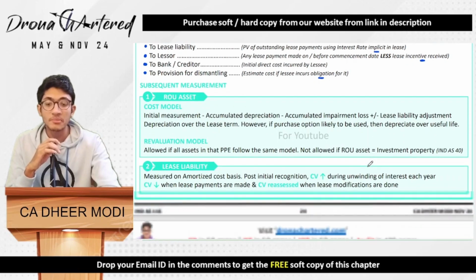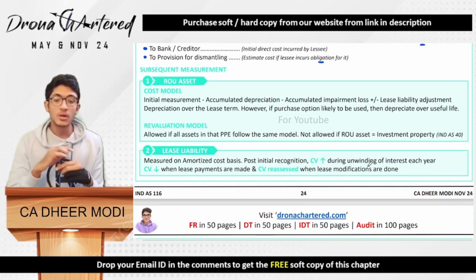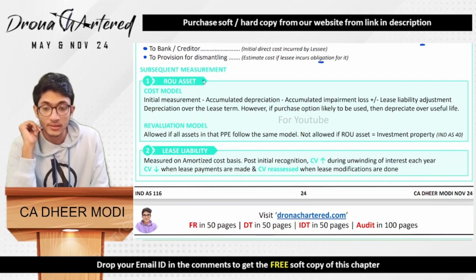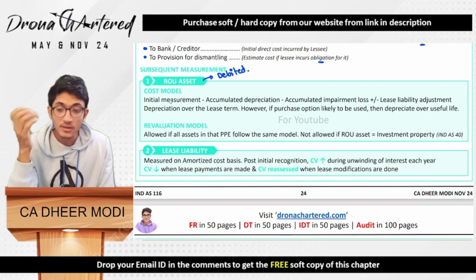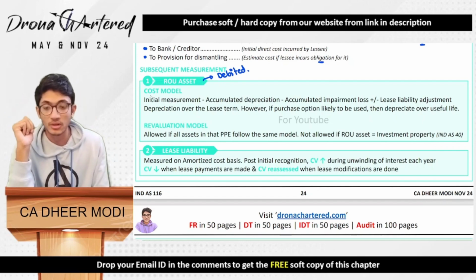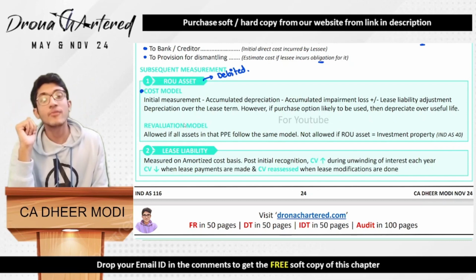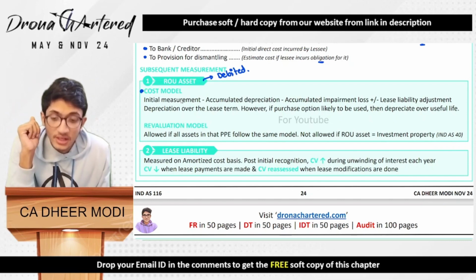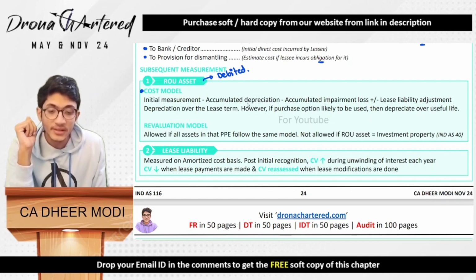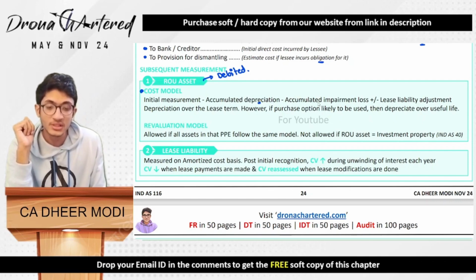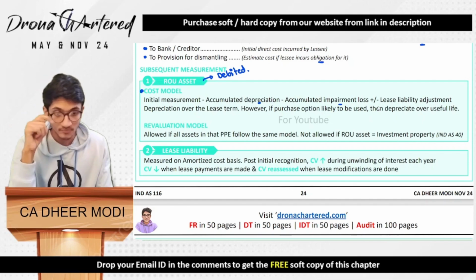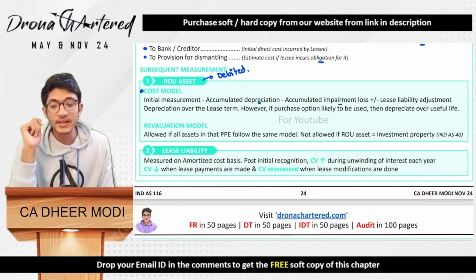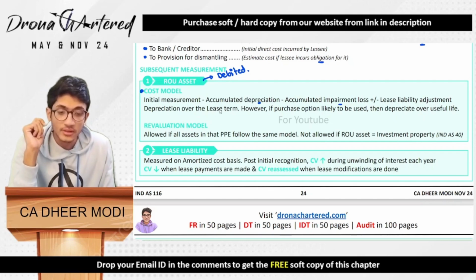Okay, now what will be your subsequent measurement? Subsequent measurement I have divided into parts. So first is your ROU asset. This ROU asset we have debited in the journal entry. It depends on whether you are following cost model or whether you are following revaluation model. If the cost model is being followed, it would be the initial measurement minus your accumulated depreciation. So basically your depreciation, and of course you will also subtract any impairment loss and any lease liability adjustment, depreciation over the term.